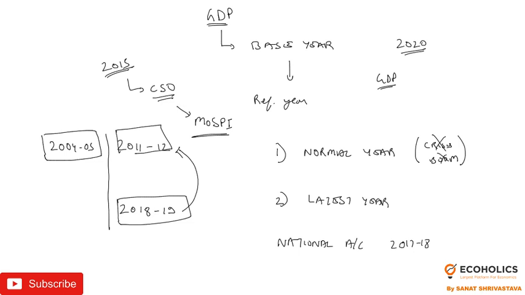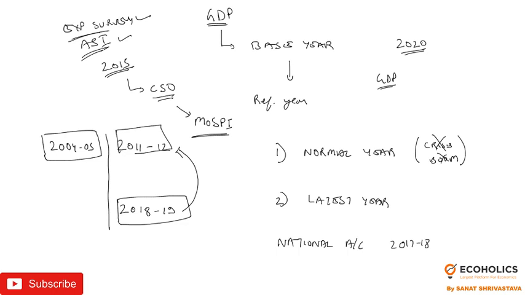Why is CSO waiting? The Chief Statistician of India has been saying that we are waiting for the new consumer expenditure survey as well as the annual survey of industries. So ASI, that is the annual survey of industries, and the consumer expenditure survey. The government is waiting for these two data sets and then they will change to a new GDP base year.